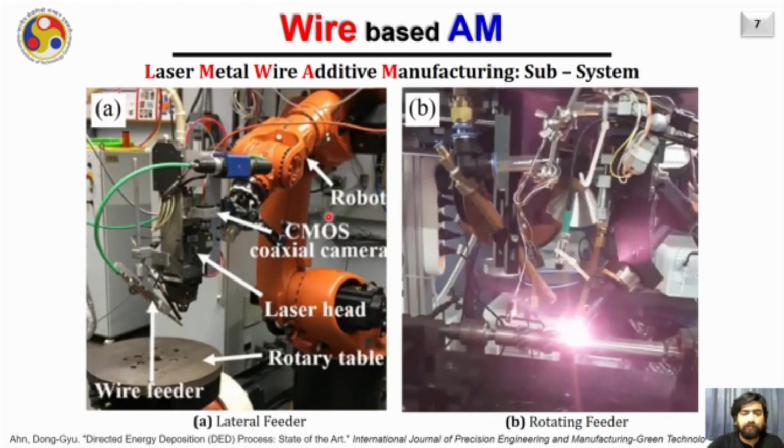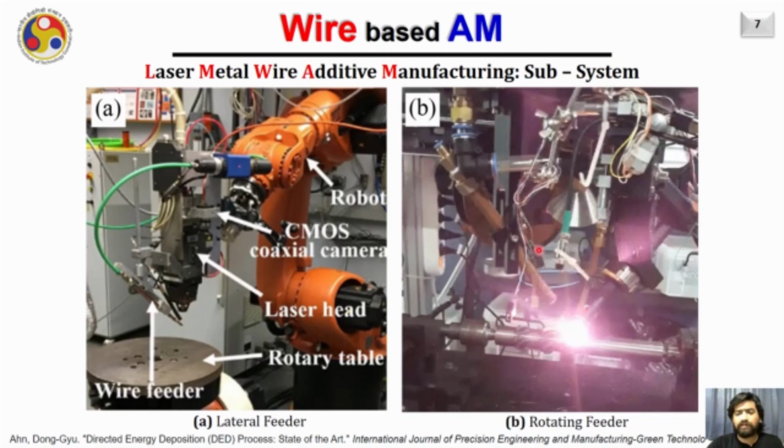This is a typical system corresponding to the lateral feeding. Here you can see there is an optical head and it creates the laser beam which falls down onto the substrate. And then here there is a wire feeder which is feeding the wire towards the melt pool, and it is coming from the side, and that is why it is popularly called lateral feeding.